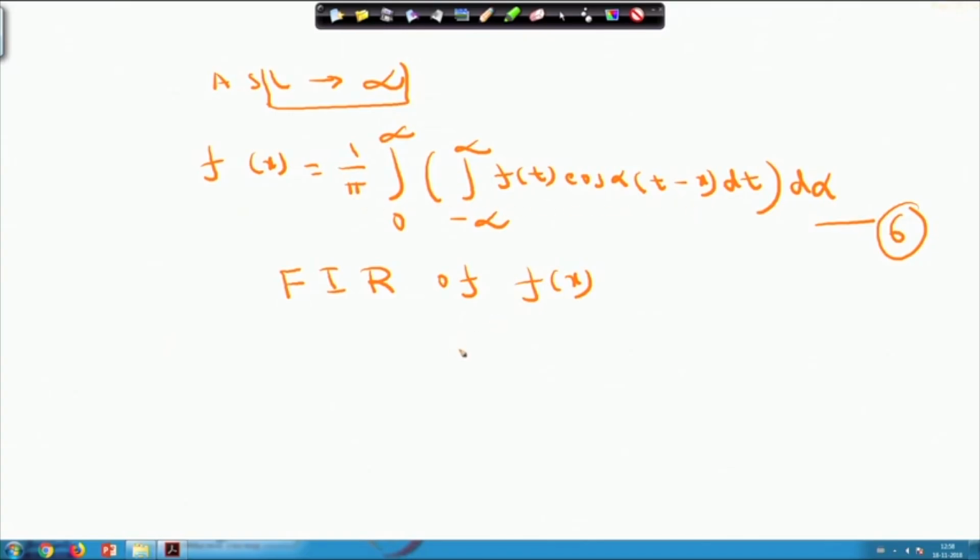Suppose at a particular point the function is discontinuous.